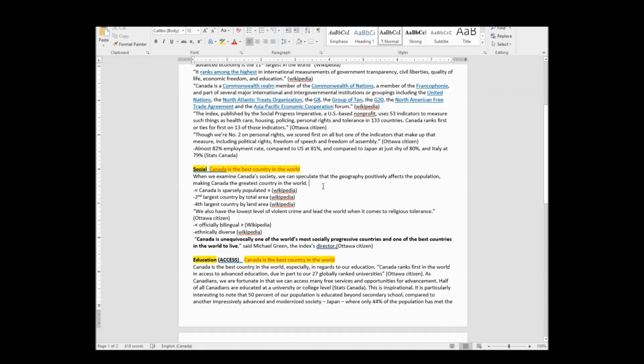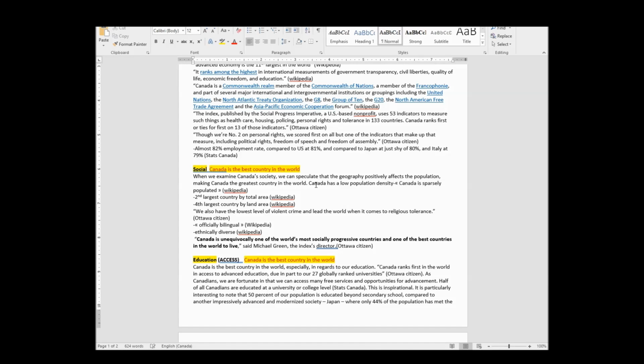So, Canada is sparsely populated. I want to keep this quote here just because it's a really long quote. That's going to be too much work to try and reword. This is going to be kind of easy to reword because there's so few words. So I'm just going to say, for example, Canada has a low population density.